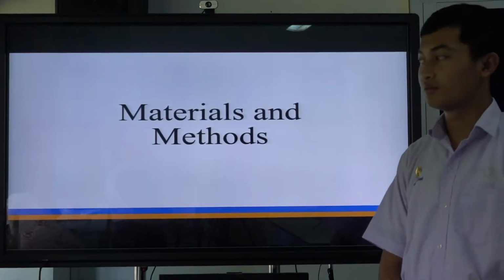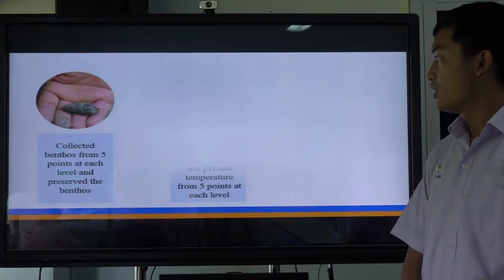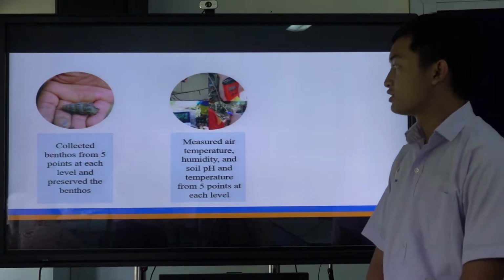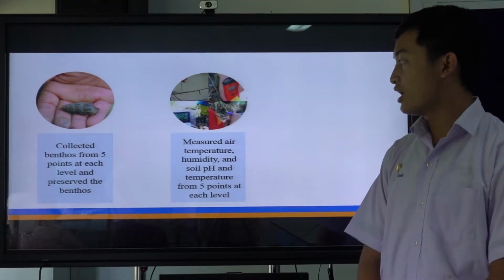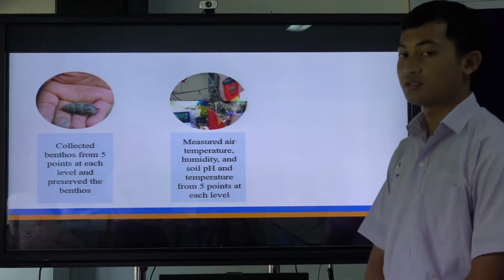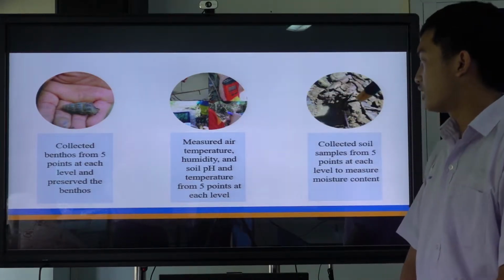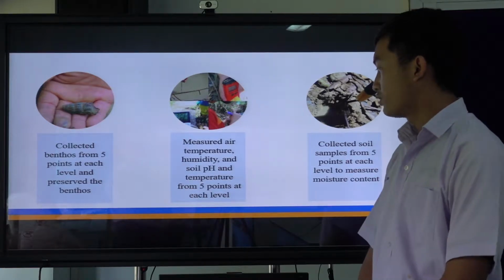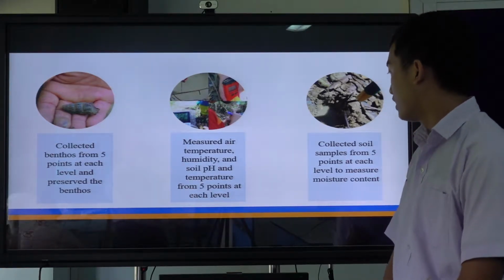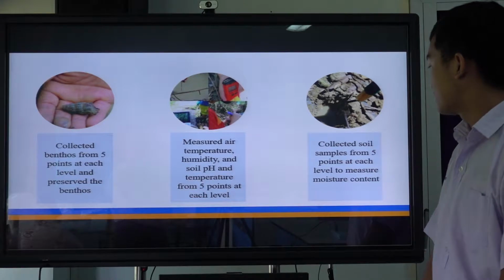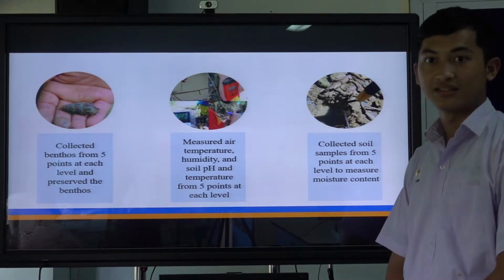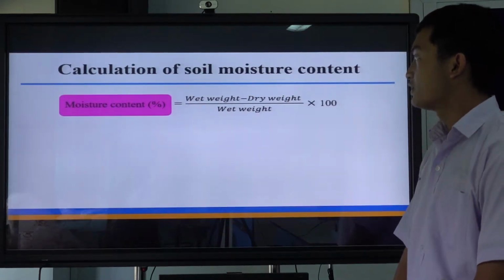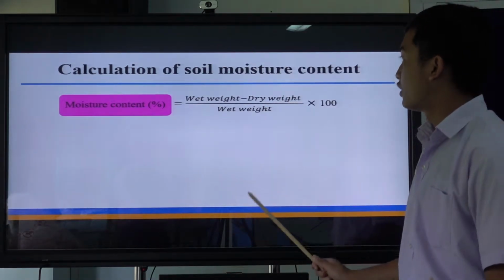Material and method. First, we collect benthos from 5 points at each level and preserve the benthos. Second, we measure air temperature, humidity, and soil pH and temperature from 5 points at each level. And lastly, we collect soil samples from 5 points at each level to measure the moisture content. And this is how to calculate soil moisture content.